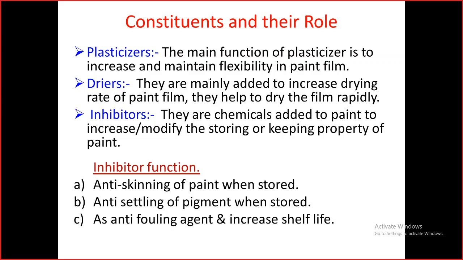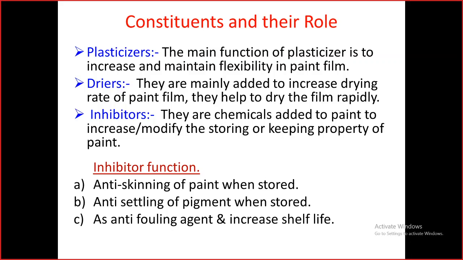And some inhibitors, which are chemicals added to the paint to increase or modify the storing or keeping property, that is the shelf life. These inhibitors will also be anti-skinning, anti-settling and also anti-fouling.